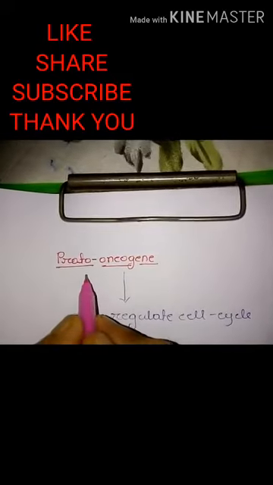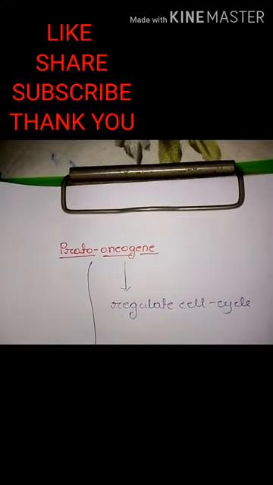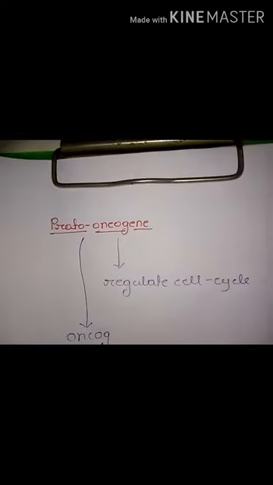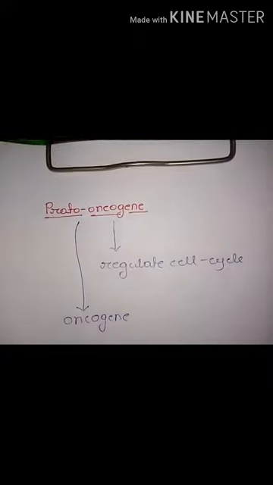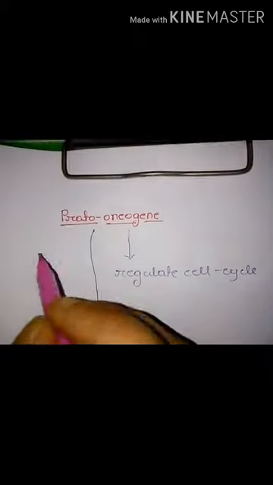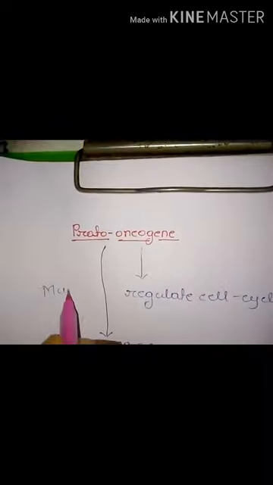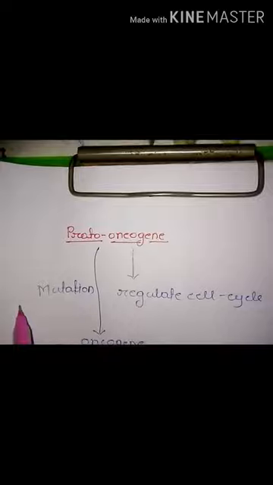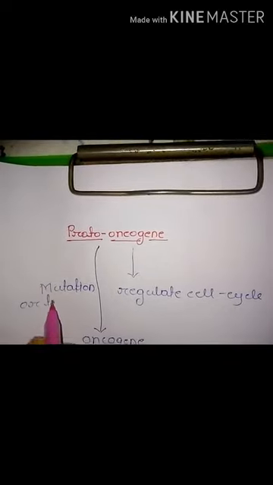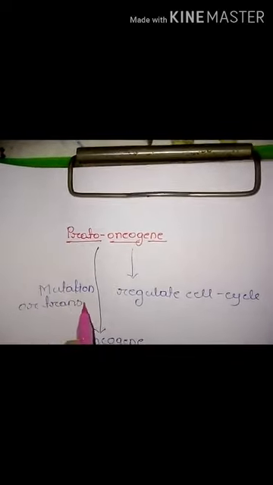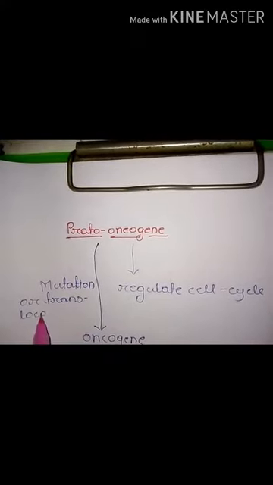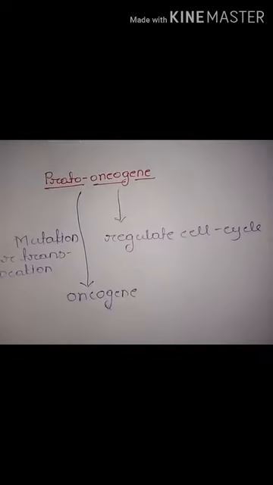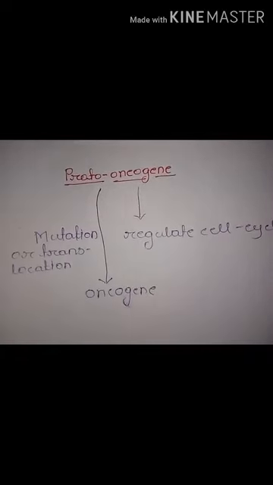So when a proto-oncogene is transformed into an oncogene, when a mutation occurs in the proto-oncogene, or translocation. So mutation and translocation are the two factors that help in the transformation of a proto-oncogene into an oncogene.